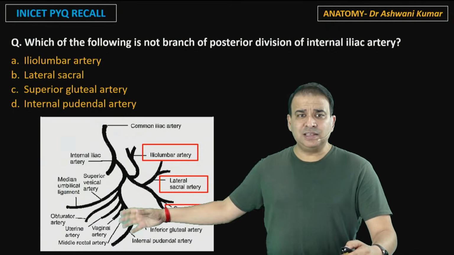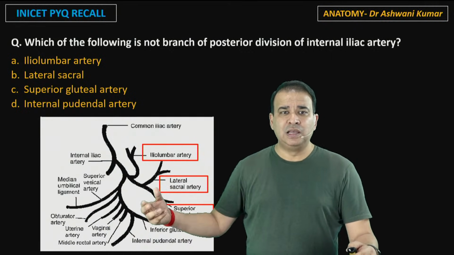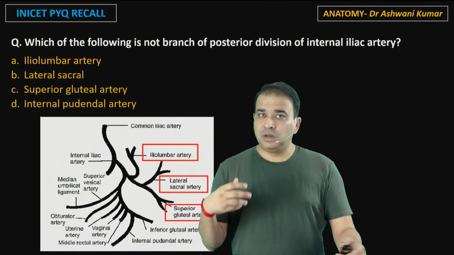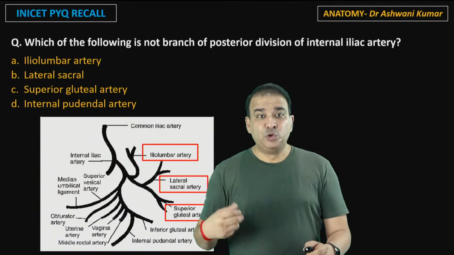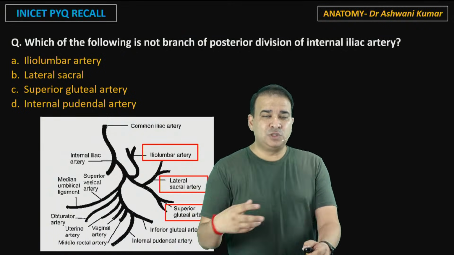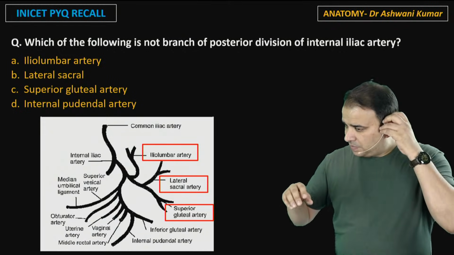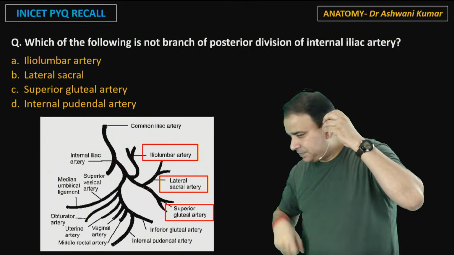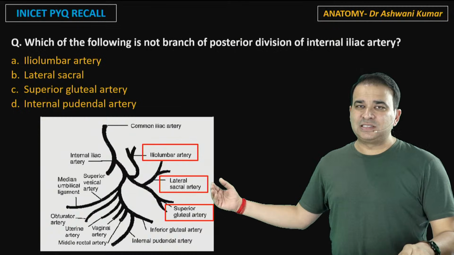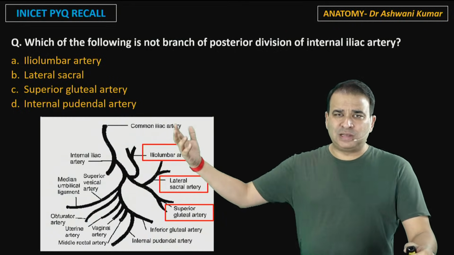The anterior division is supplying the viscera. The majority of the branches from the anterior division are visceral branches. Look at the inferior gluteal, vaginal artery, obturator artery, then we have the uterine artery, middle rectal artery, internal pudendal artery. They are supplying the viscera. So the 3 branches from the posterior division, I'm sorry, are iliolumbar, lateral sacral, and superior gluteal artery, and you can always do this question by the method of elimination.